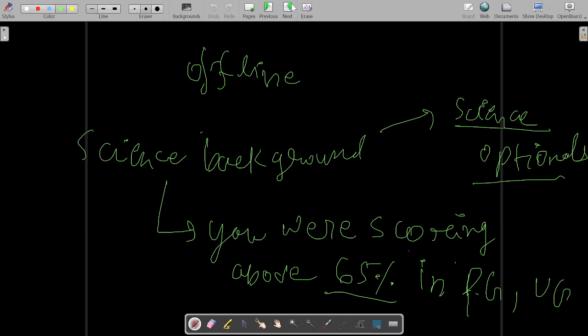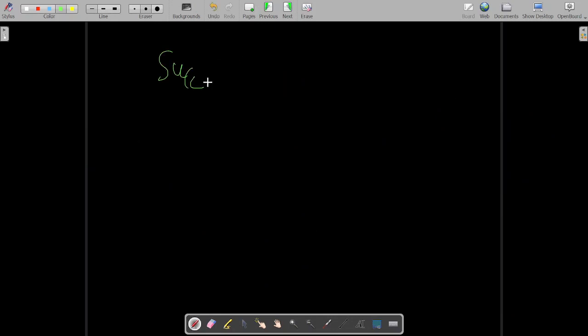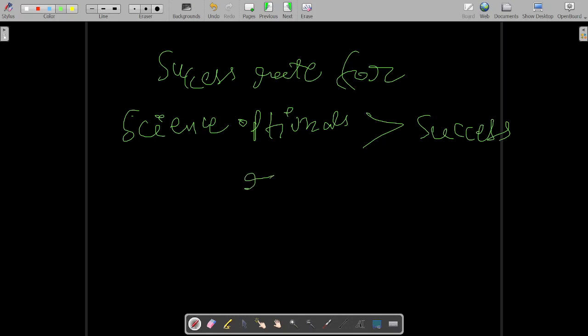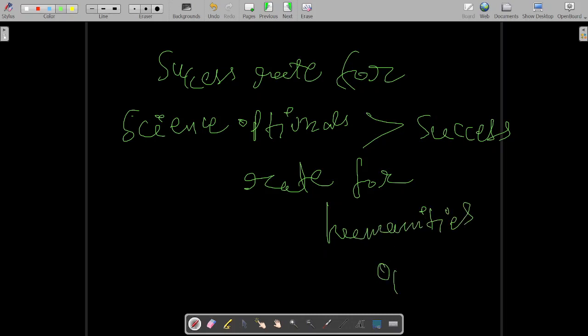But the thing is that the success rate for science optionals is greater than the success rate for humanities optional.